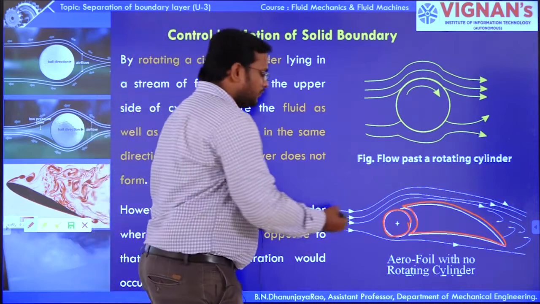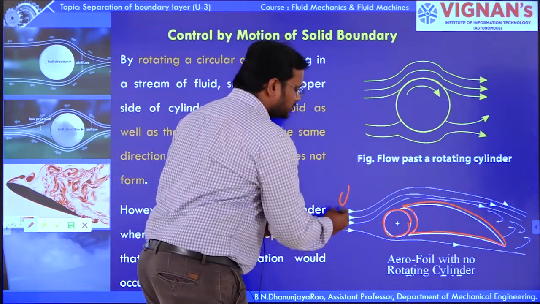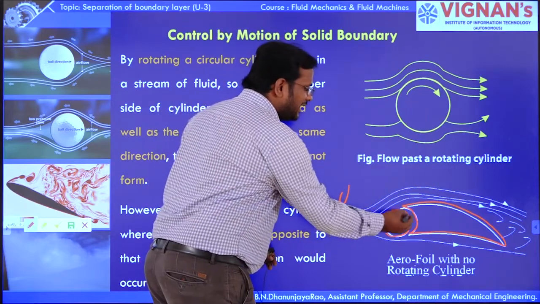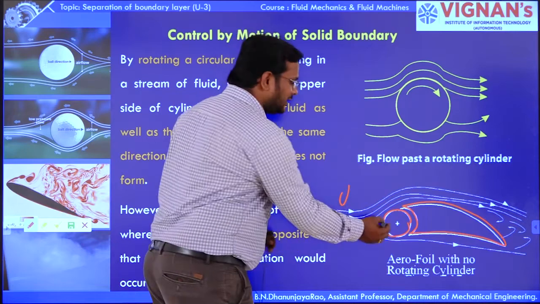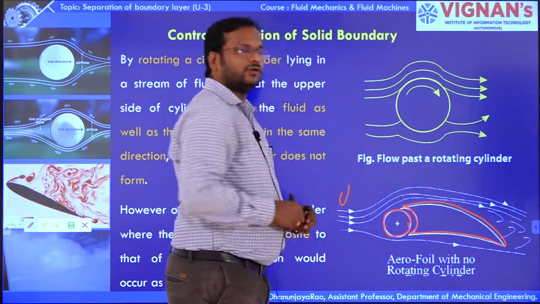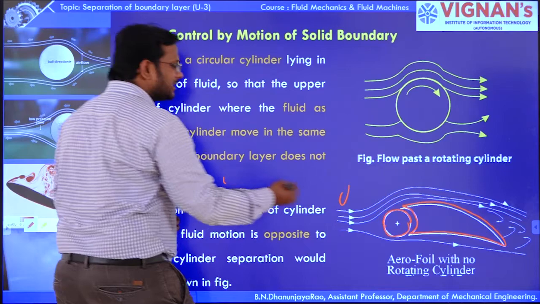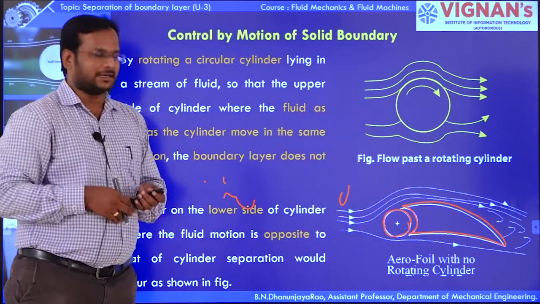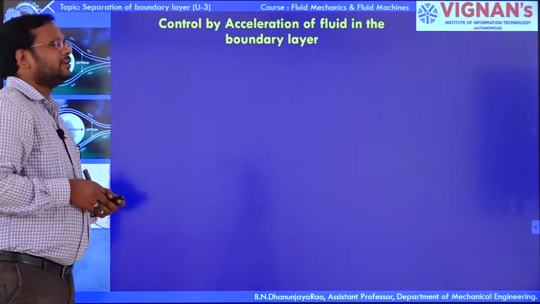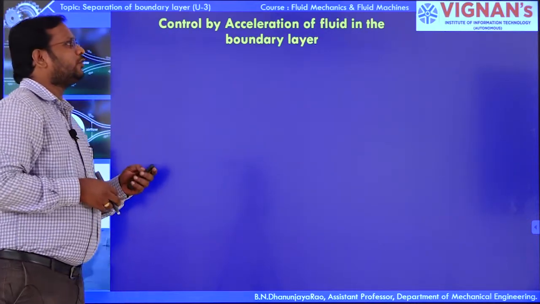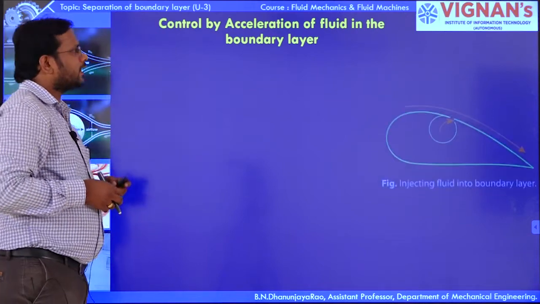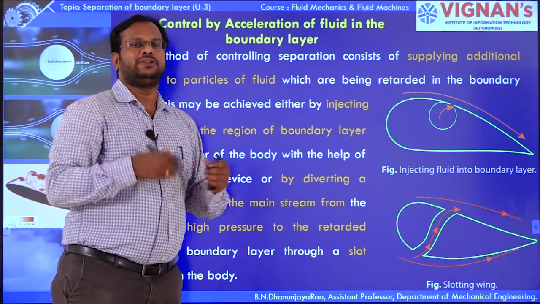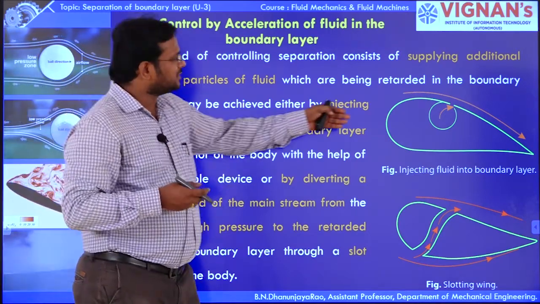So whenever the flow with the free stream velocity is passing over the body, the boundary layer separation is eliminated at the entrance of the flow only, so that the boundary layer separation is going to be eliminated to the greatest extent. So here it is the second method, which is controlled by acceleration of fluid in the boundary layer. We are going to eliminate or prevent the boundary layer separation by these two methods.